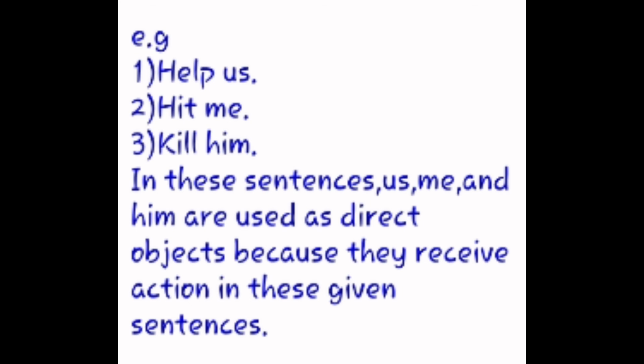Him is not an indirect object, it is the direct object, because him receives the action. So in these sentences, us, me and him are used as direct objects because they receive the action.